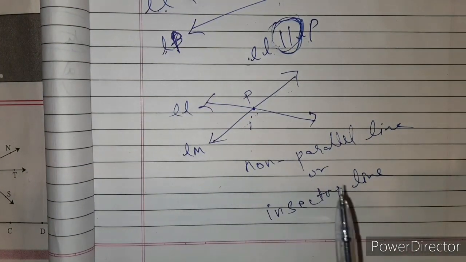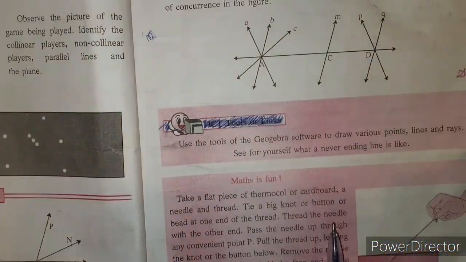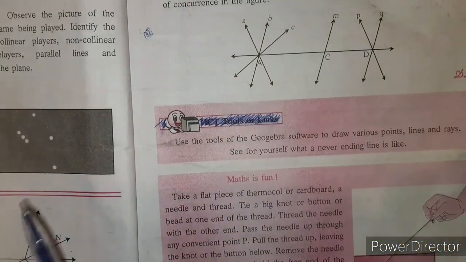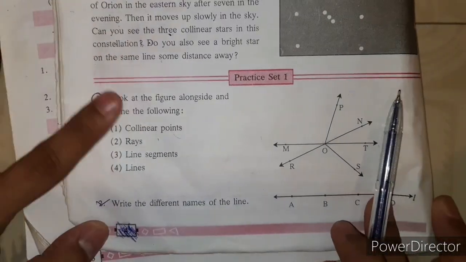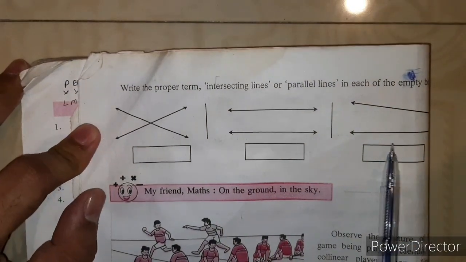So now we will start our first practice set. Take your textbook, page number 4. You can see here page number 4, practice set 1. And about this practice set 1, you have a little bit of a test there.